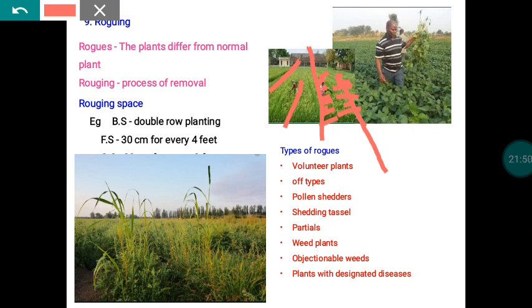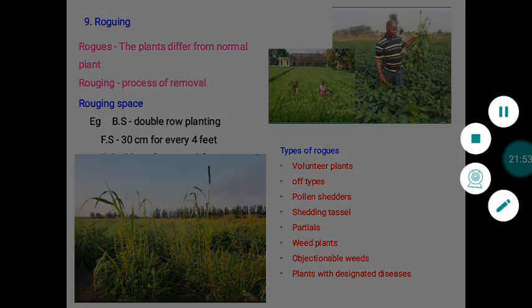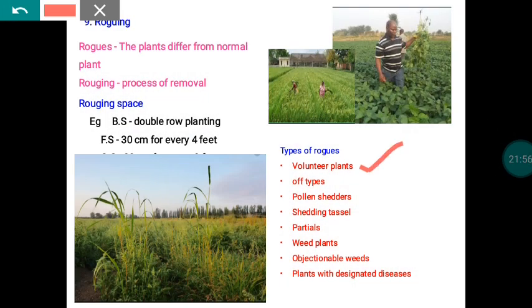we have to remove them. The possible contaminants are, first, volunteer plants, which also come under genetic contaminants. Volunteer plants are plants that originated from the previous season's crop. For example, if you cultivate the crop in a piece of land that was grown with another variety of the same crop in the previous season, definitely pollen or seed material will be there, and that will germinate. That is a volunteer plant, donated by the previous season crop. So that is definitely a pollen or genetic contaminant we have to identify and remove.